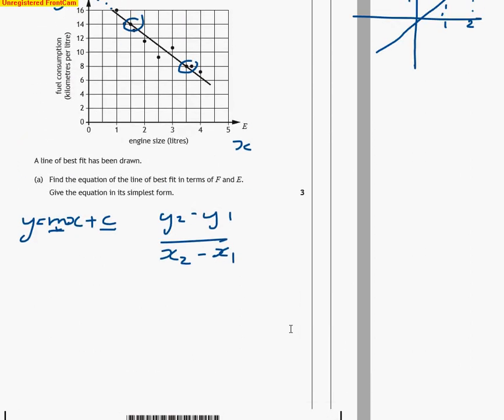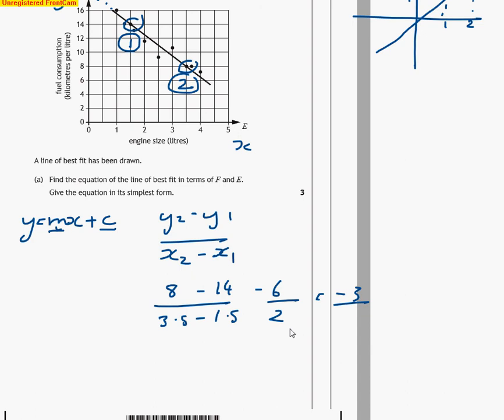So let's call this point number 1. We'll call this point number 2. So point number 2. What's our y value for point number 2? It's 8. And what's the x value? 3.5. So there's 8, and there's 3.5. And from that we're going to take away point 1. Y is 14, and x is 1.5. 14 and 1.5. Okay, so that's divided by 2. 8 minus 14 is minus 6. So that's going to be minus 3. So there's our gradient.